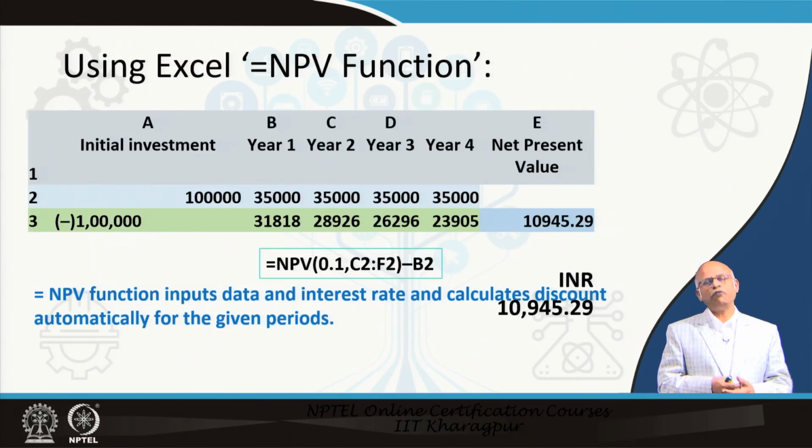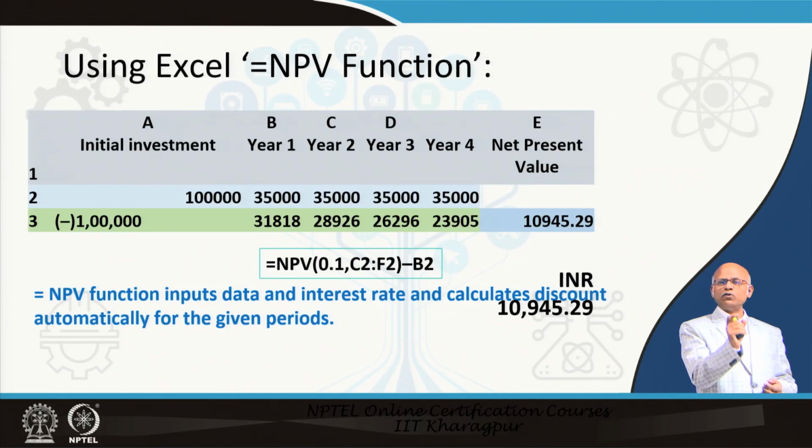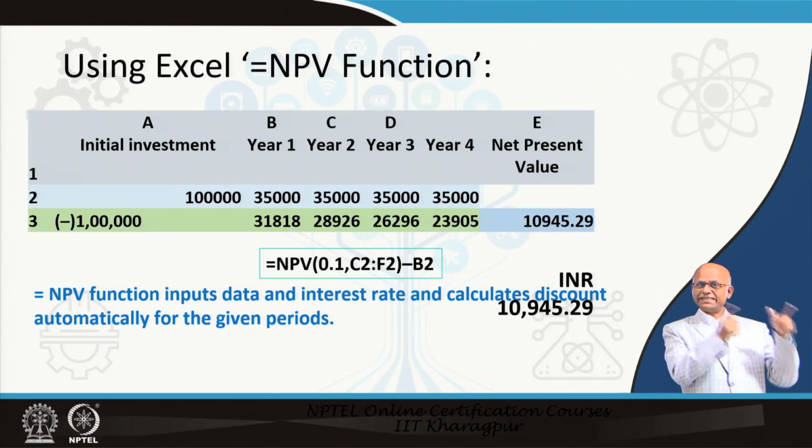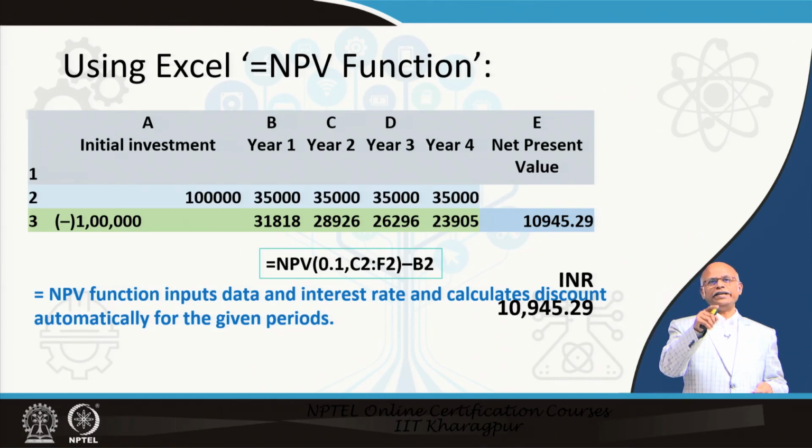You can use an Excel formula for doing this, and the formula is equal to NPV within brackets. The first argument is the rate of return. Here it was 10%, so I have given 0.1, comma, then give the range of fields where you have the cash flow except the initial cash flow. That is why it is C2 colon F2.